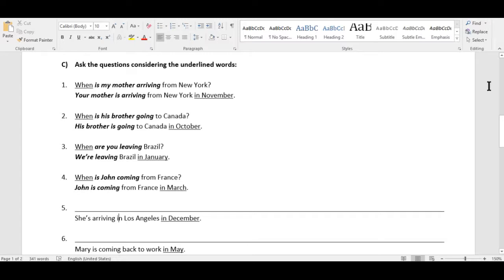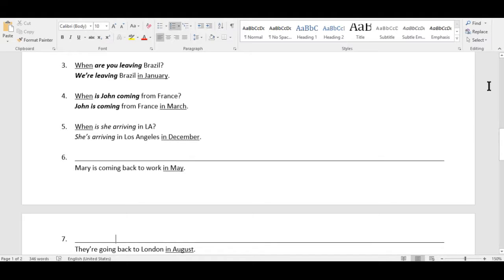5. She's arriving in LA in December. She's arriving in Los Angeles in December. LA, Los Angeles. When is she arriving in LA? She's arriving in Los Angeles in December. 6.